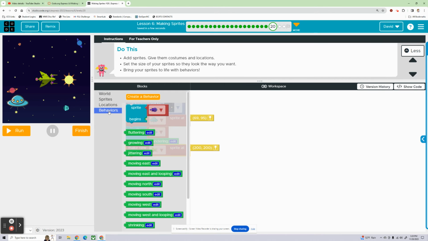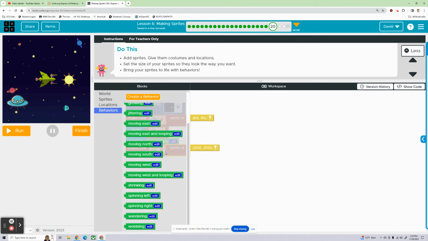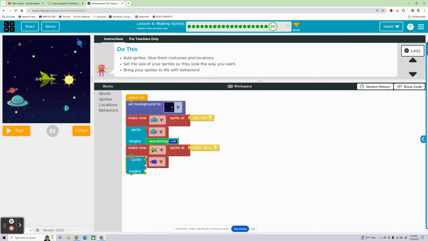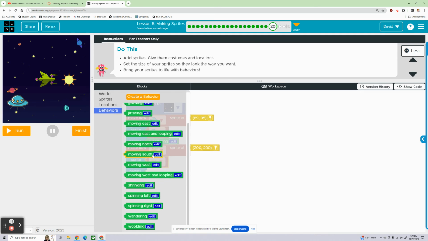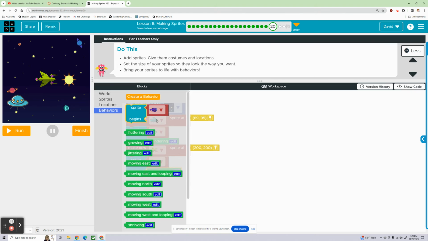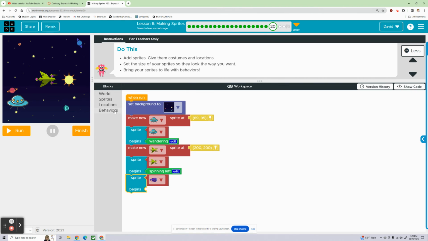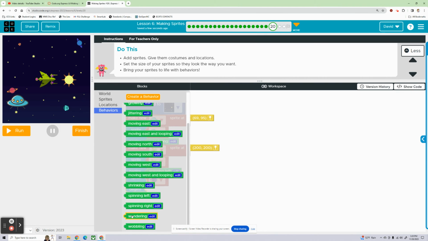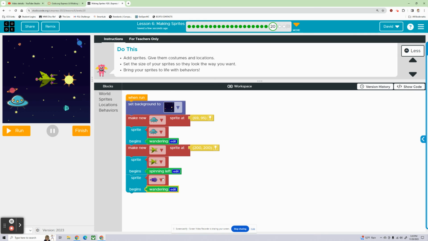And we're going to make this one spin as it wanders around. Select it. Behaviors. Let's make him spin to the left and wander around. All right. So he has two behaviors. Spinning out of control.